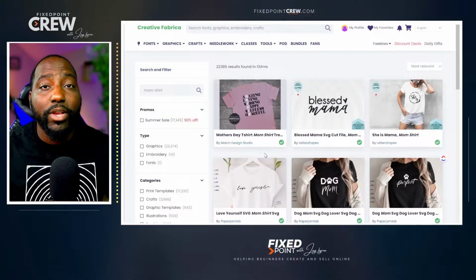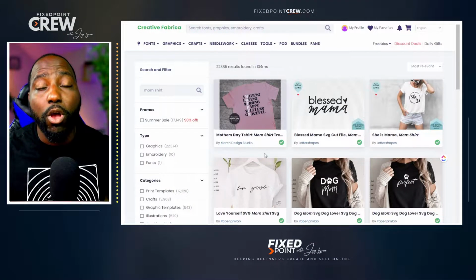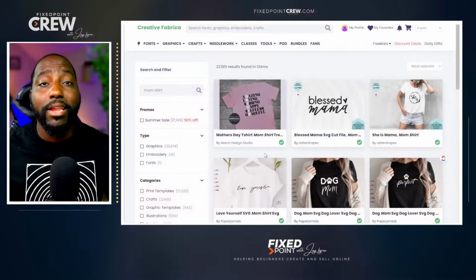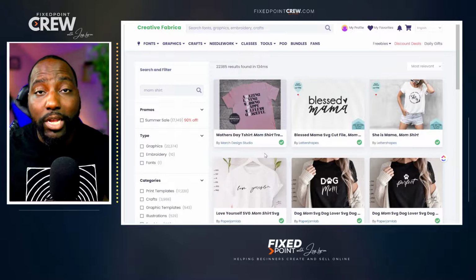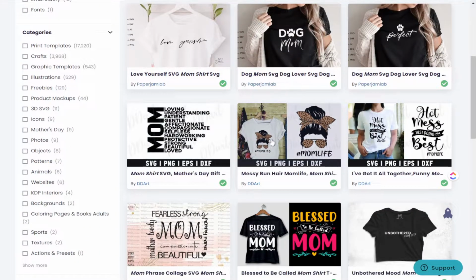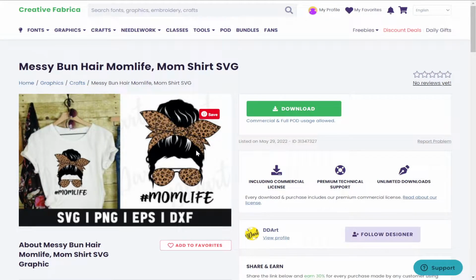So one of the things that we want to do is create a mom shirt. Mom shirts always sell well. And so we're going to jump in Creative Fabrica and see if we can find any mom shirts that we can change the original design and add some more things of our own. So in our case today, I already found a mom shirt that can be very helpful for us. And now we're going to go ahead and download this to our computer.